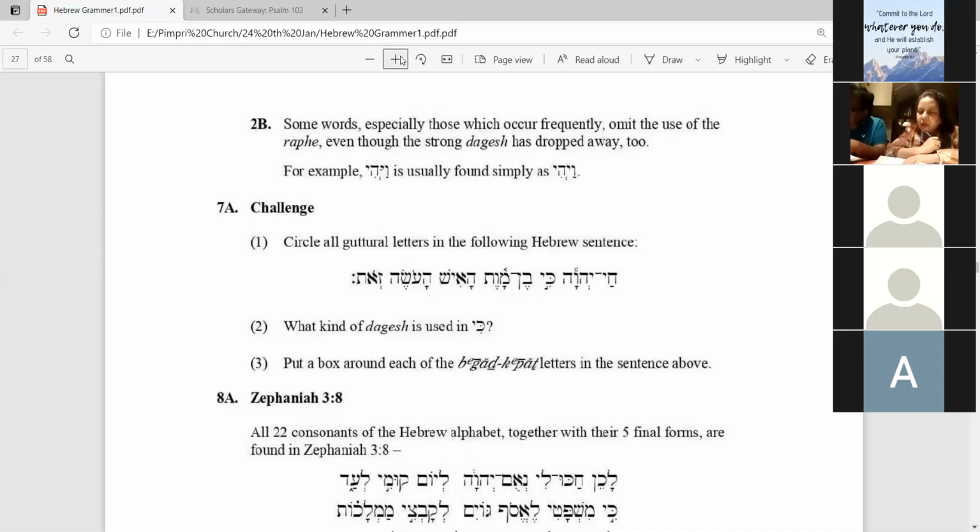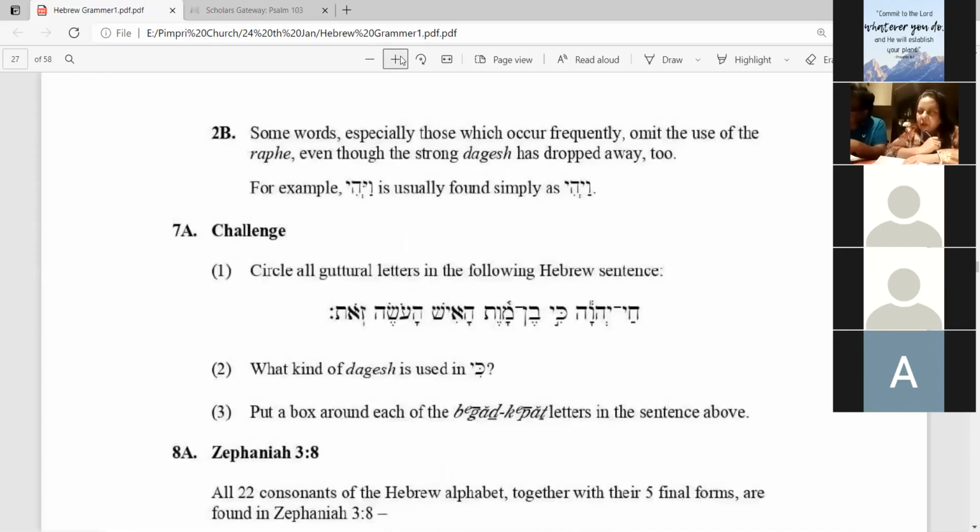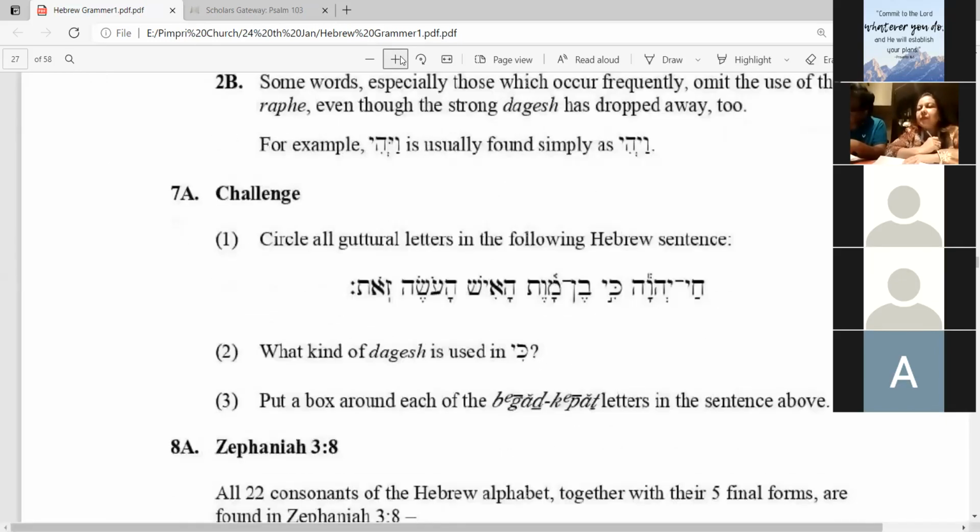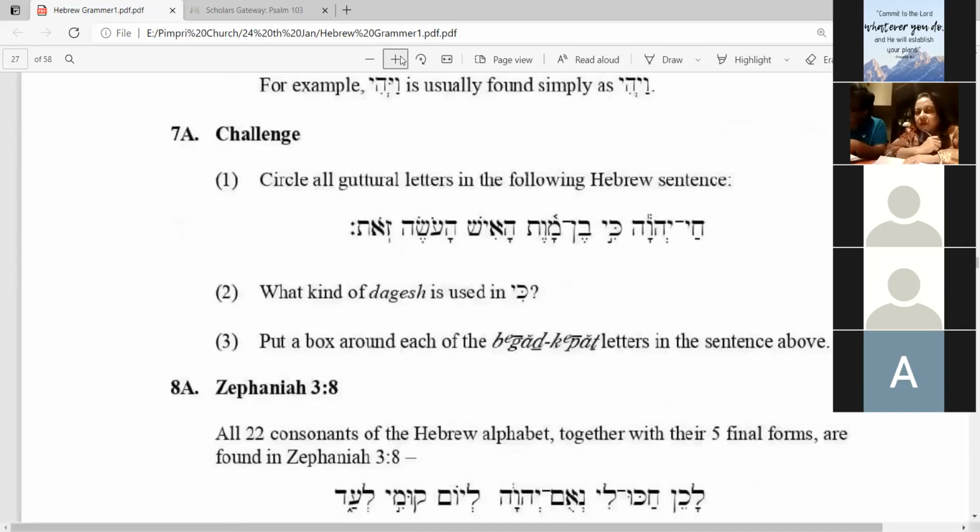Circle all guttural letters in the following Hebrew sentence. I will give more zoom so it will be clearly seen. Now, which are the guttural letters? Can anyone tell me? Aleph, He, Khet, Ayin, and sometimes Resh.